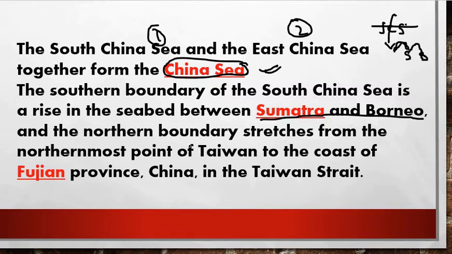And the northern boundary stretches from the northernmost point of Taiwan to the coast of the Fujian province, China, and Taiwan state. Taiwan state we have discussed earlier as well, so no need to discuss this, right friends? So we will move further.